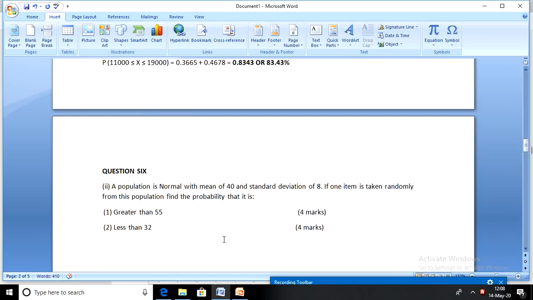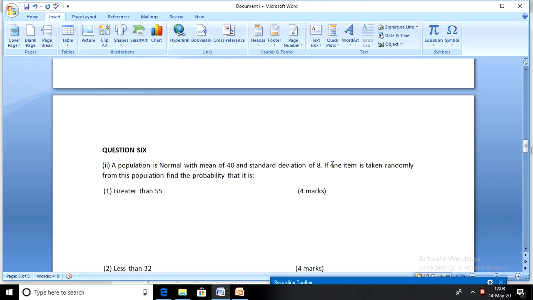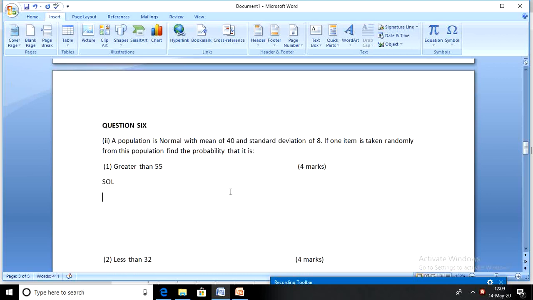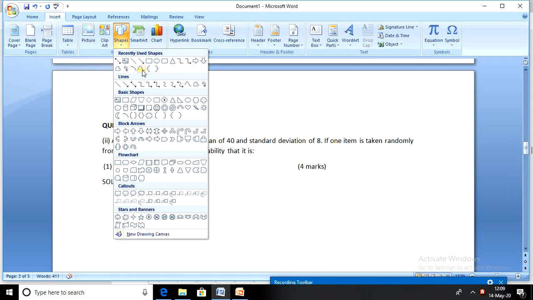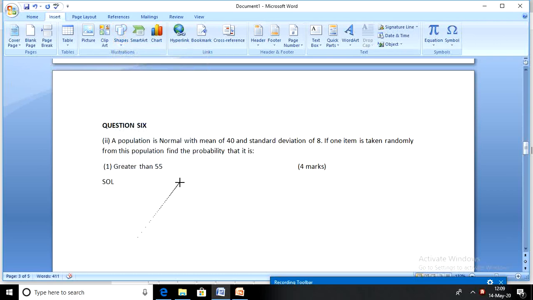A population is normal with a mean of 40 and a standard deviation of 8. If one item is taken randomly from this population, find the probability that it is greater than 55, and less than 32. So let's see how we can answer these questions. Same ideas, same things that we are doing here. Put up the symmetric curve. It will guide you to come up with those proportions.